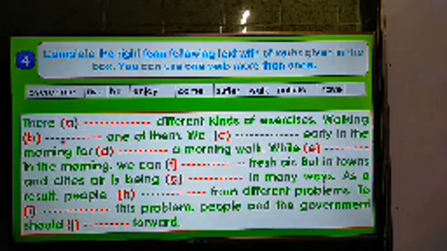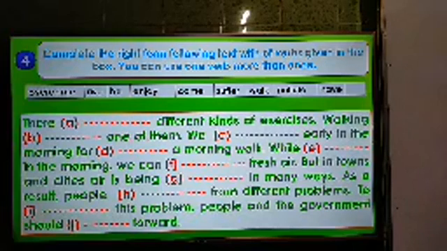So dear students, this is the passage. There are different kinds of exercises. Walking one of them. We early in the morning for a morning walk. While in the morning we can fresh air. But in towns and cities there is being in many ways. As a result, people from different problems. To these problems, people and the government should. That is the passage, and now I am going to discuss the answers.